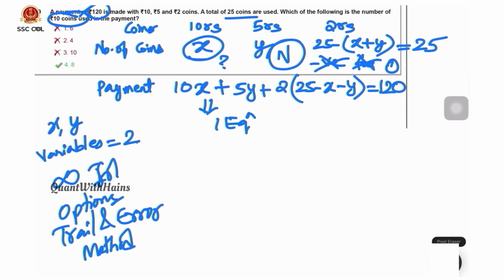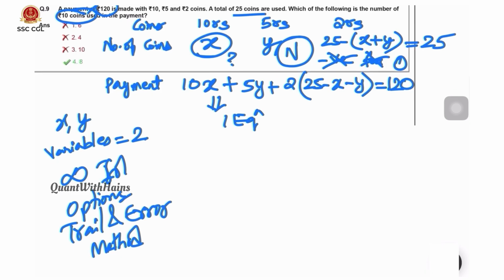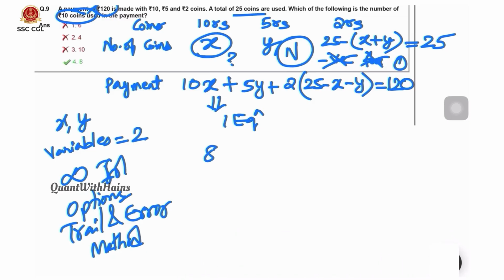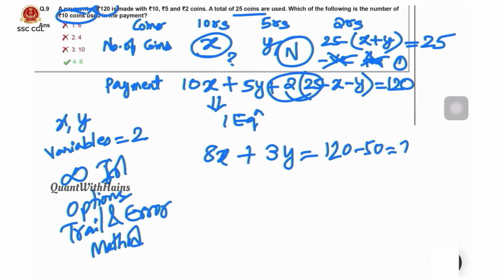Here 10x minus 2x is 8x. 5y minus 2y is plus 3y equals 120 minus 2 into 25, which is 50. 120 minus 50 is 70. So 8x plus 3y equals 70.